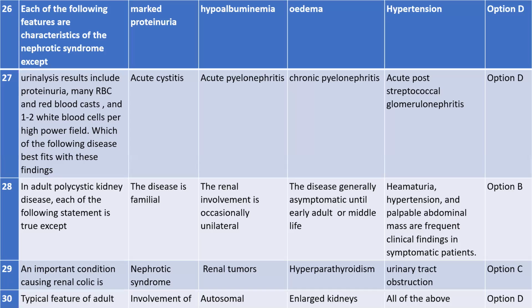ADPKD and AR. Yes, say. ADPKD and ARPKD, ma'am. Yes, ADPKD is autosomal dominant polycystic kidney disease, and then autosomal recessive polycystic kidney disease.